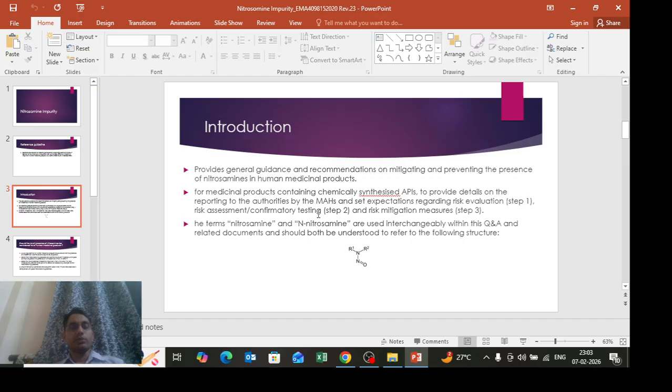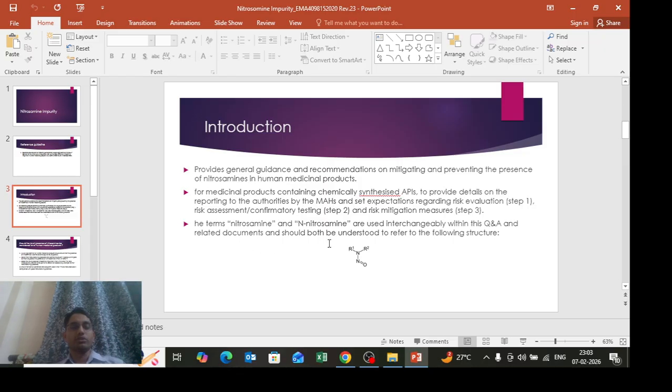Step one is the risk assessment of the currently commercial products, or of products at the time of development. In step two, if risk is identified, we can proceed to confirmatory testing. In step three, risk mitigation measures. Different types of risk mitigation measures are applicable for the synthesis of API, such as the introduction of lower nitrite content excipients. The terms nitrosamine and N-nitrosamine are used interchangeably within quality assurance.